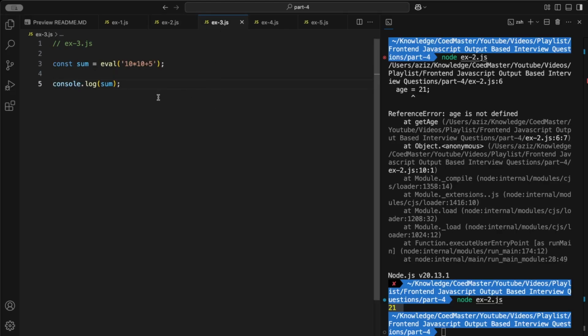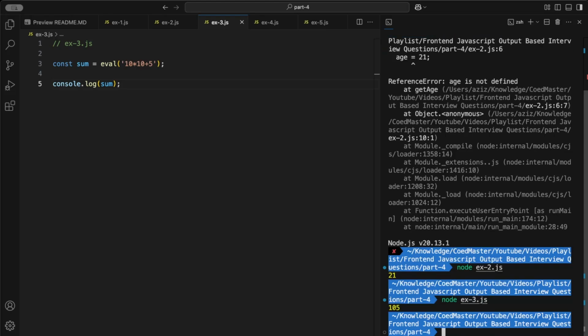Over here we are calling the eval function, which is a default function in JavaScript, and we are giving one expression in the form of a string. So what would be the output of this code snippet? Let me run the code snippet first and show you the output. As this code snippet is very straightforward, we got the output as 105. Why is it so? Because the purpose of the eval function is to evaluate the given expression, and in this expression we have a mathematical calculation where we are multiplying 10 by 10 and then adding 5 to it.